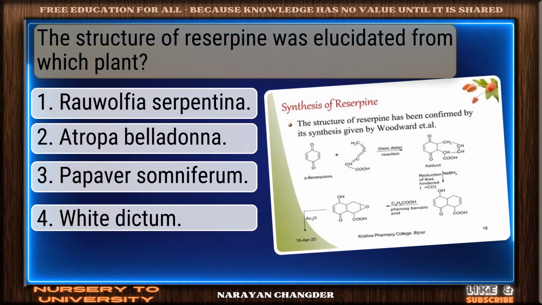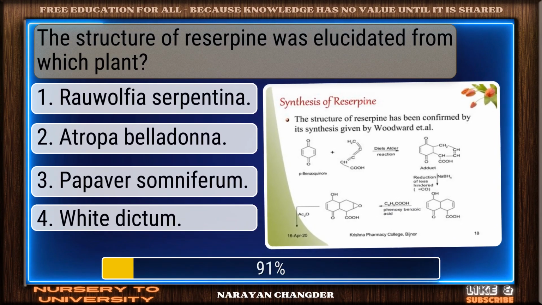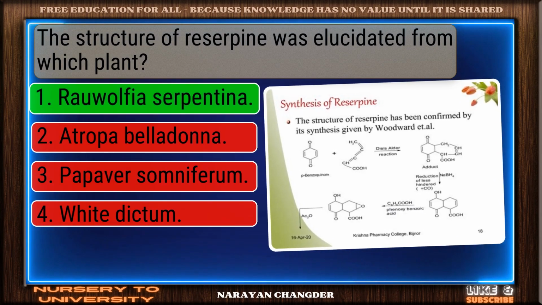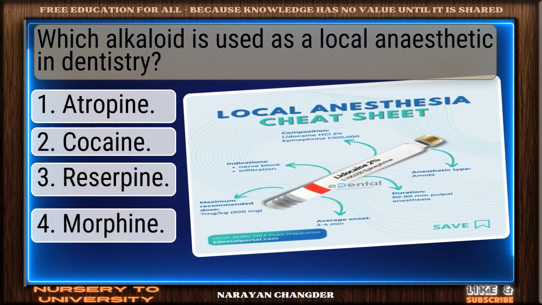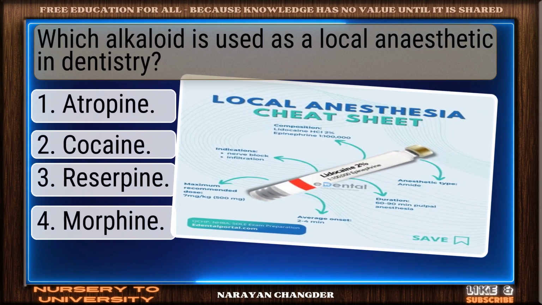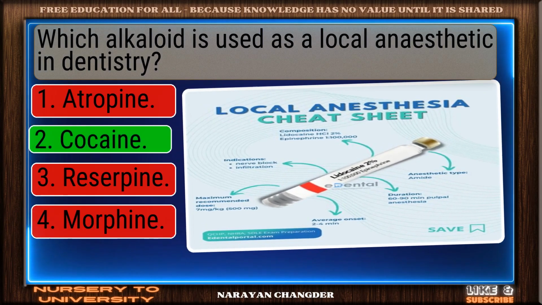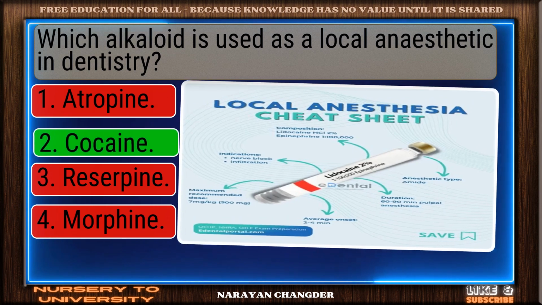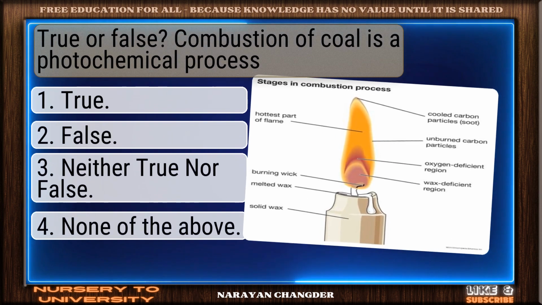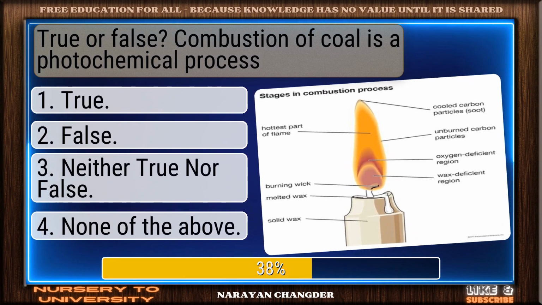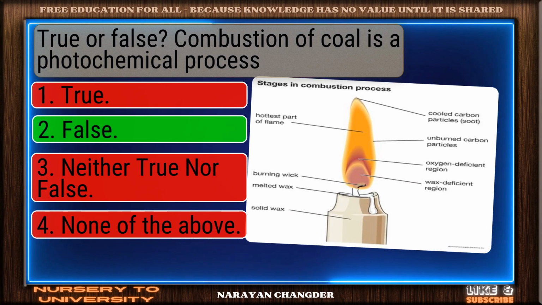The structure of reserpine was elucidated from which plant? Solid response. Rauwolfia serpentina is a valid choice. Which alkaloid is used as a local anesthetic in dentistry? Well reasoned. Cocaine is the correct choice. True or false? Combustion of coal is a photochemical process. Correct. False is the right answer.